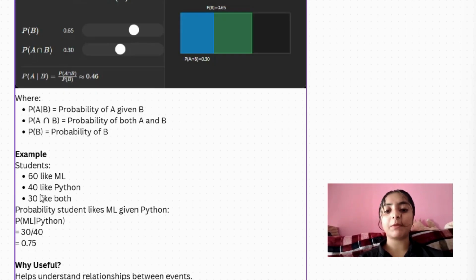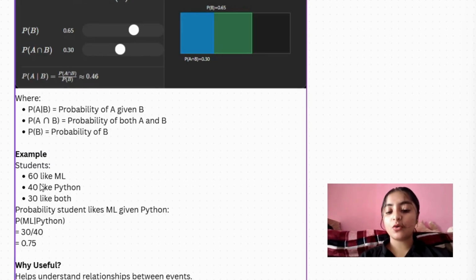So if you look at it in Python code, we'll see something like this. In Python code, both is equal to 30. This is only an example that I'm taking for easy understanding.